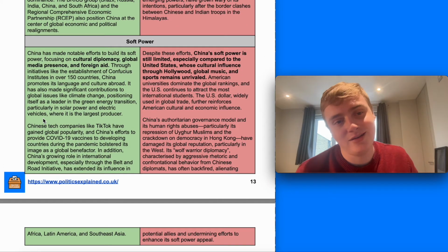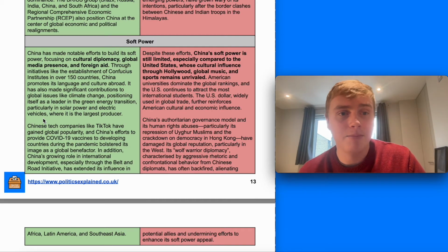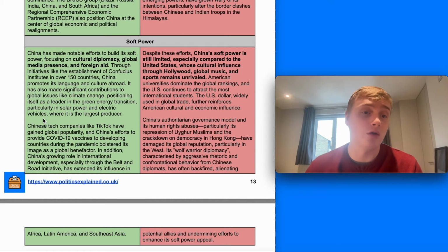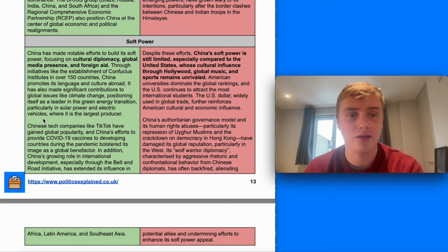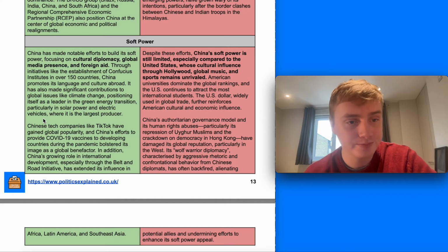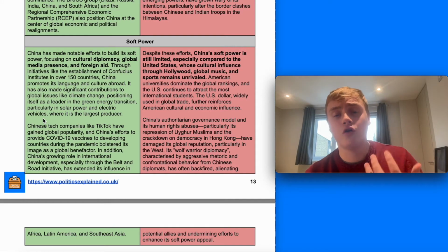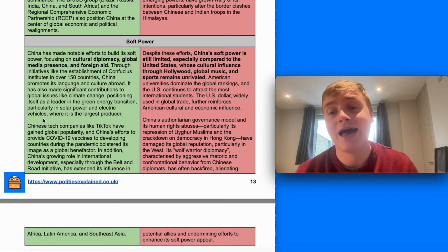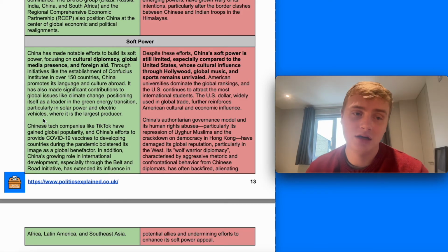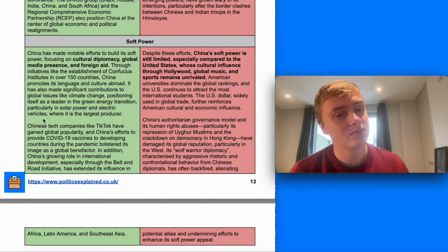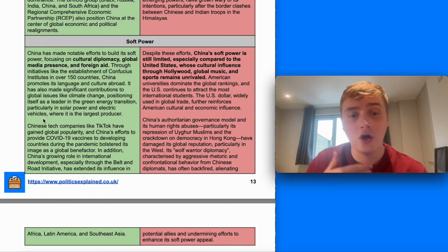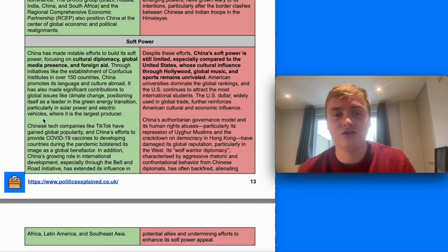On the one hand, it can be seen as a superpower because it's made notable efforts to build its soft power, including through the Belt and Road Initiative, including through this investment in other countries of foreign aid. It's also built Confucius Institutes in over 150 countries to promote its language and culture abroad, and has made significant contributions to climate change and global efforts to tackle shared challenges. Chinese tech companies are also increasingly powerful, such as TikTok, and it sought to use the COVID-19 vaccine as a way to exert soft power.